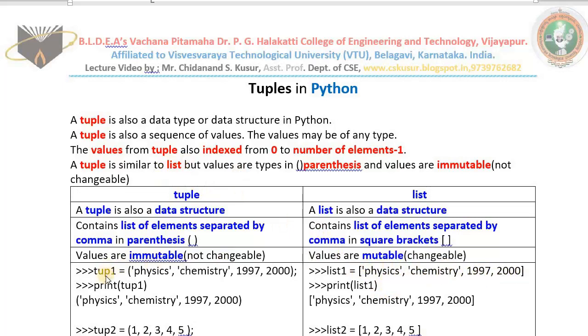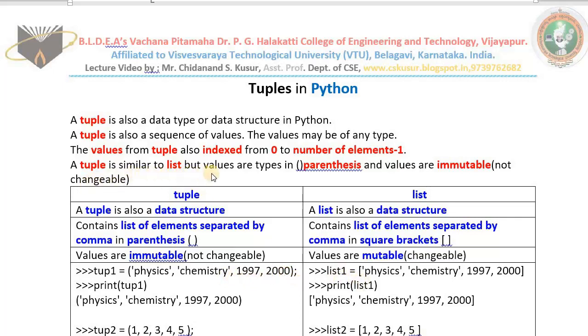See the tuple here. I have given the name for the tuple as tup1. Again I have typed the same values: physics, chemistry, 1997, 2000. Can you find the difference between both? Here I typed the values in square brackets. Here I typed the values within parentheses. Here the parentheses are not required. Here the parentheses are required. But the parentheses are optional. You may use or you may not. Now can you tell me the difference between tuple and the list now?